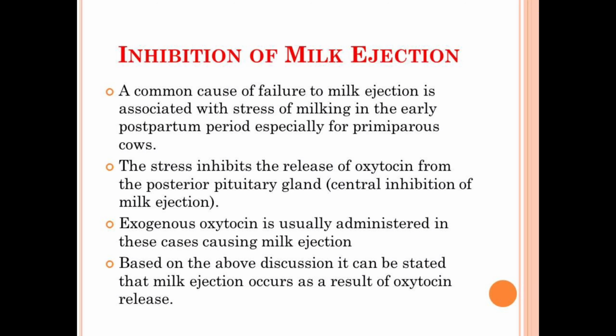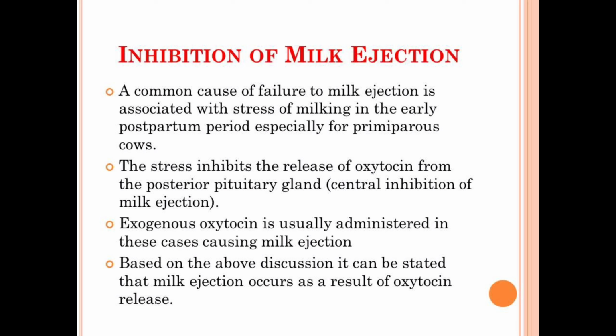Now, earlier we talked about the peripheral inhibition of milk ejection. Now we will talk about the central inhibition of milk ejection, and it is caused by the blockage of the release of oxytocin from the posterior pituitary gland because of stress. In total, there are two types of inhibition.